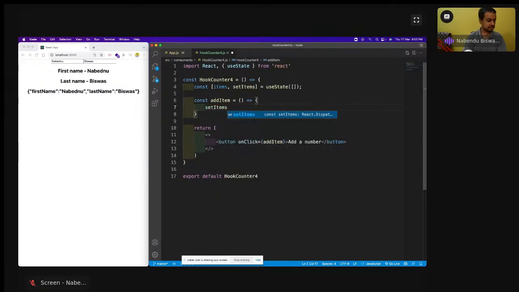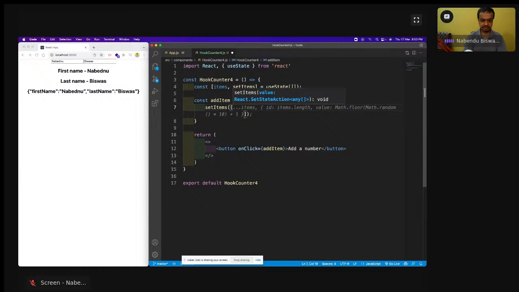items like this. So what I'm going to do here, set items, dot items. We know that we have to do this. And then in this array, I'm adding an object. So ...items is whatever is there earlier, and ID I'm making as items.length. The first time it will come, items.length is actually 0. We know that we need something unique in the ID. So the ID is 0. Then the value, I'm taking any random value.